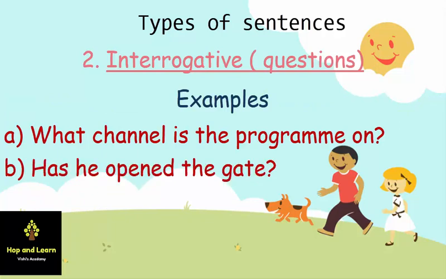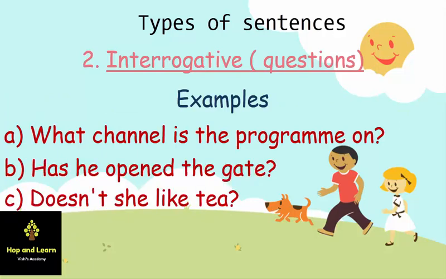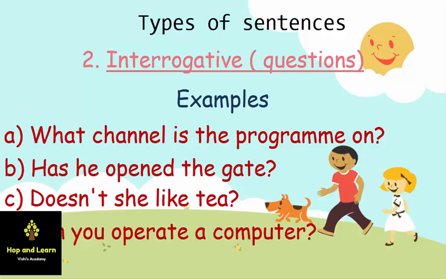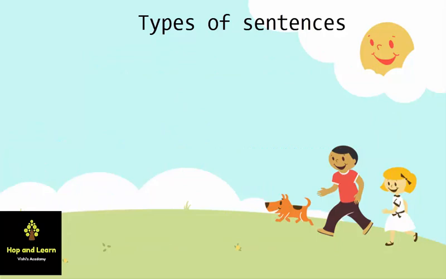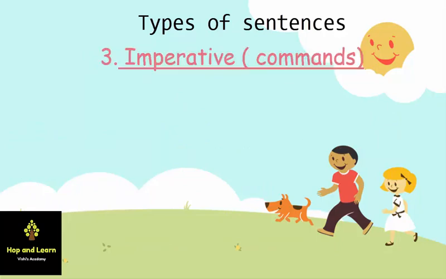"Has he opened the gate?" "Doesn't she like tea?" "Can you operate a computer?" Now in all these sentences you can see that in the end we have put the question mark and they are asking something, so they all are interrogative sentences. Now the third one is commands, or we can say imperative sentences.